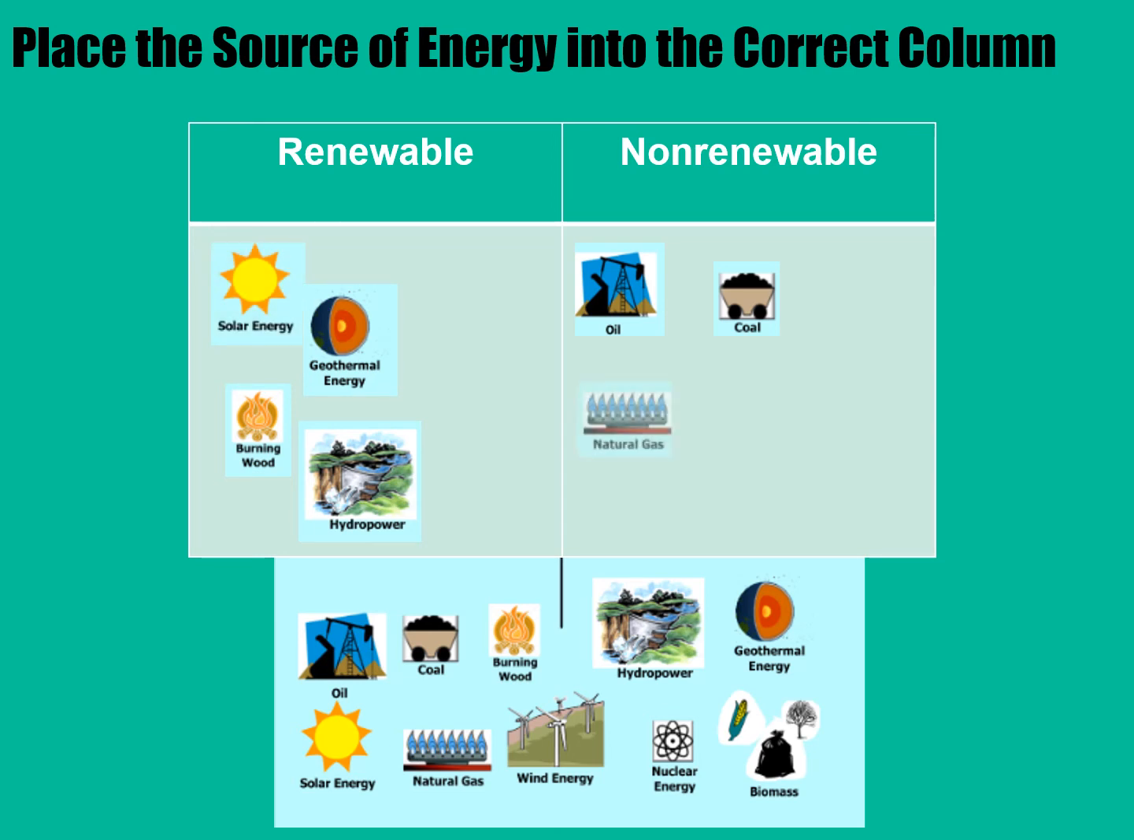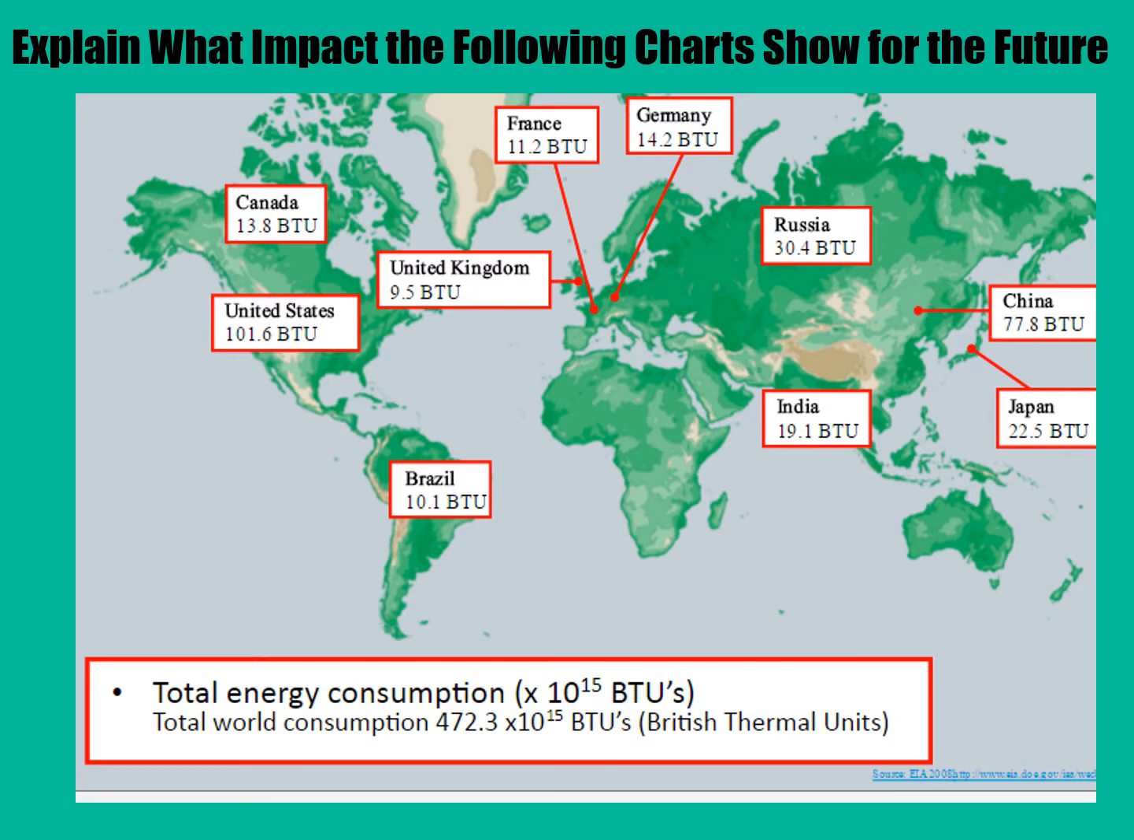Solar, renewable. Natural gas, non-renewable. Wind energy, renewable. Nuclear energy, non-renewable, and biomass, renewable. So what is this impact on the charts?